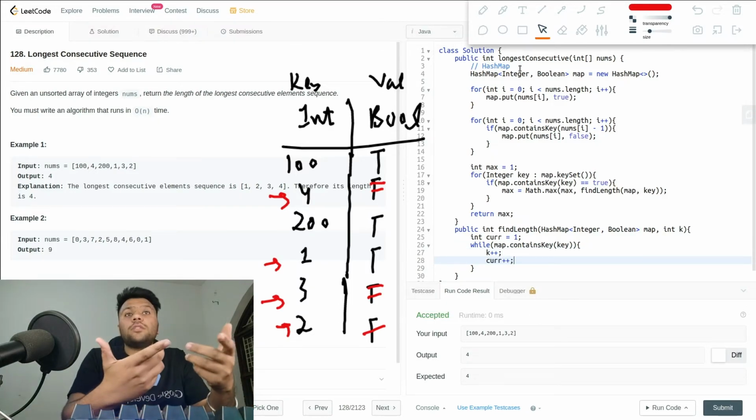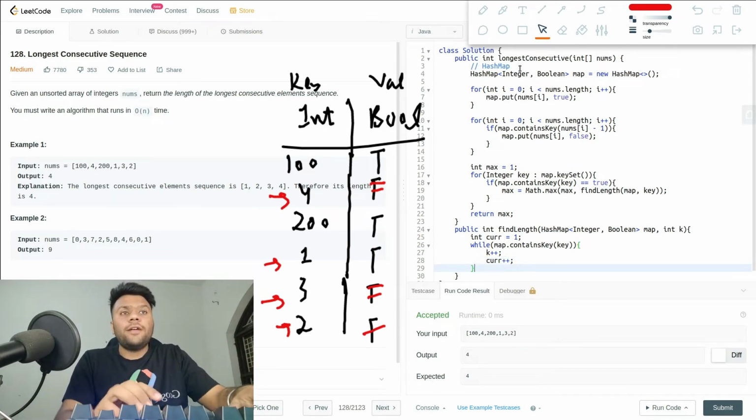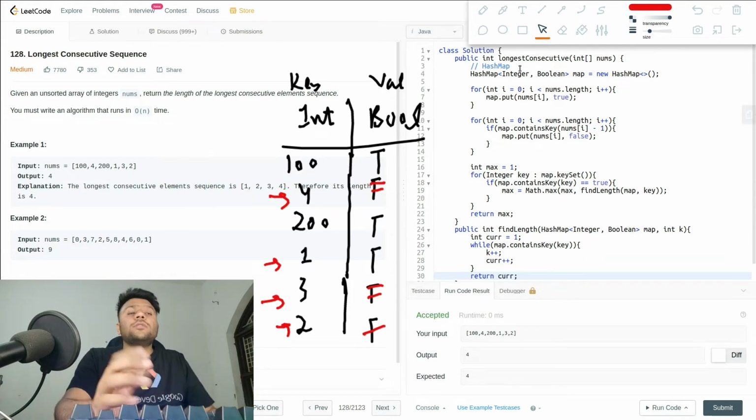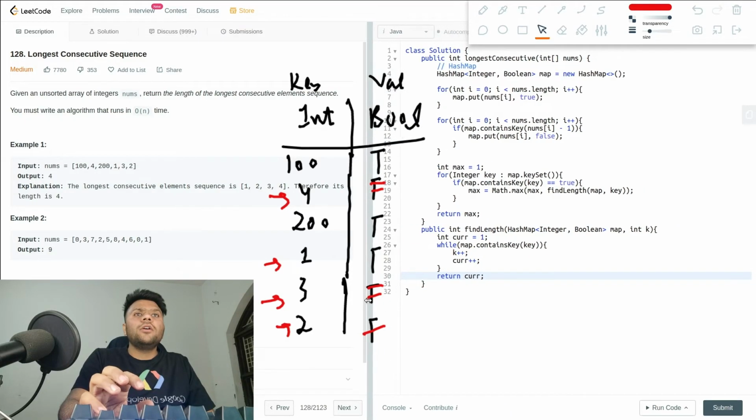So that's what I'm doing. Like if it is 4 plus 1, 5, then I will increment current as well to 5. Okay, and finally return my current over here. So that's all our code is, ladies and gentlemen. Let me just view it clearly so the code is clear.